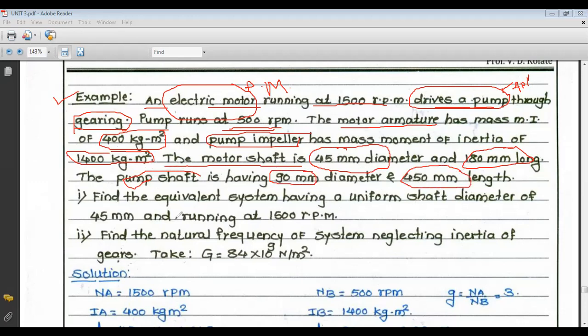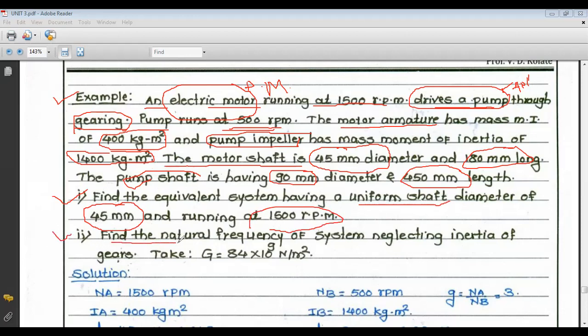First we have to find an equivalent system having a uniform shaft diameter of 45 mm, running at 1500 rpm.